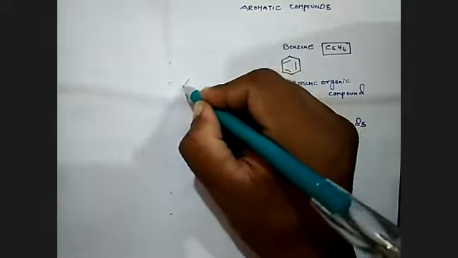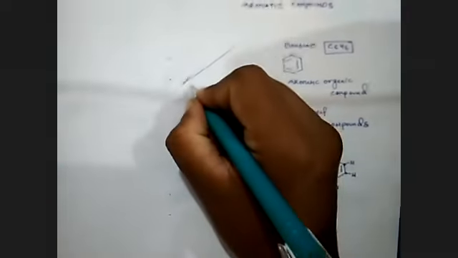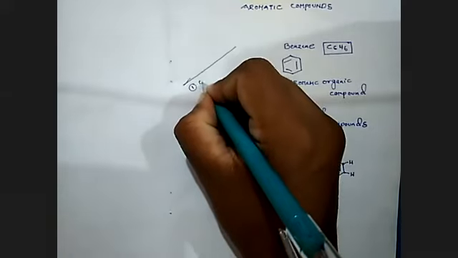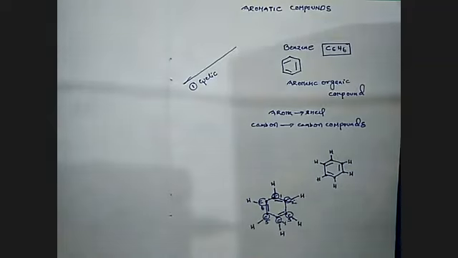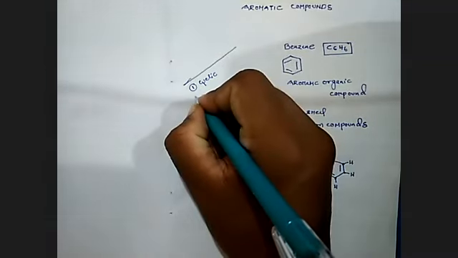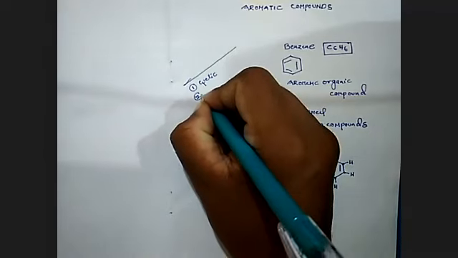Let me ask you a question. What is known to be aromatic? When we are discussing aromatic, it should follow the following rules. I will tell you. The first rule: an aromatic compound must be cyclic. I'm repeating: when you're saying aromatic, it should be cyclic. The second one, it should be planar.